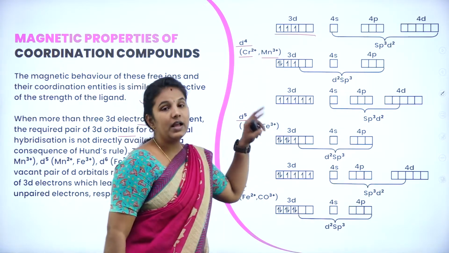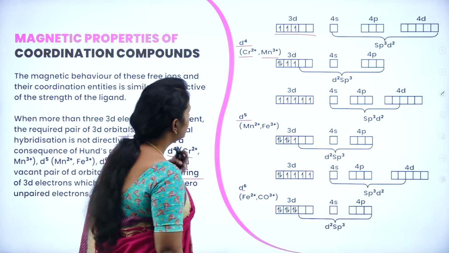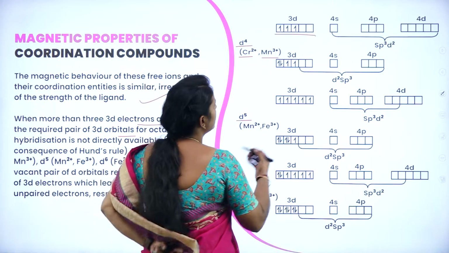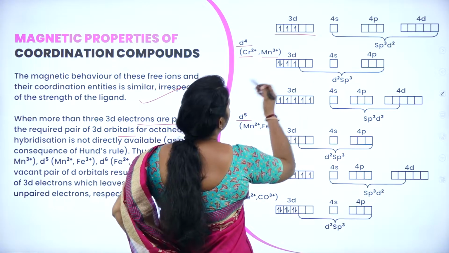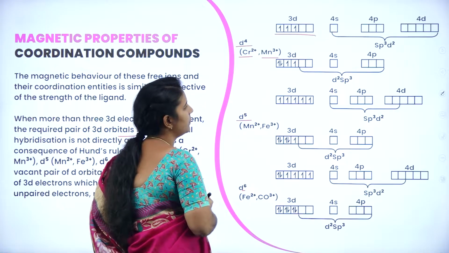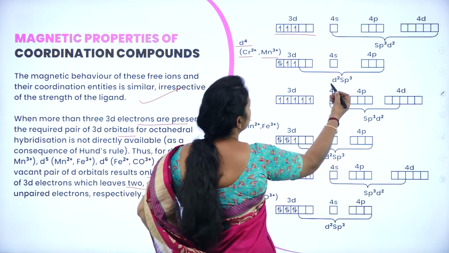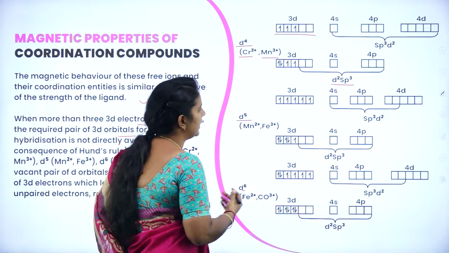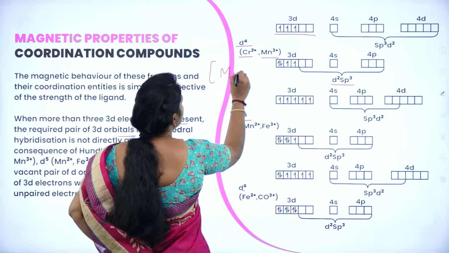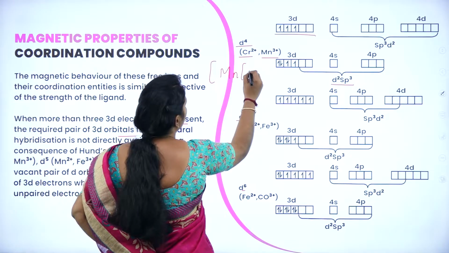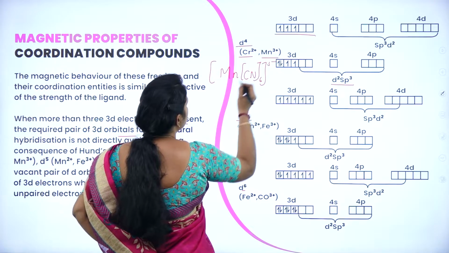Hence it is known as sp3d2 hybridization. Clear? Similarly, if it is d2sp3, you can see that there will be 2 empty d orbitals, and 1 s and 3 p orbitals, giving rise to d2sp3. This indicates that, especially with manganese, the complex will be [Mn(CN)6]3-.